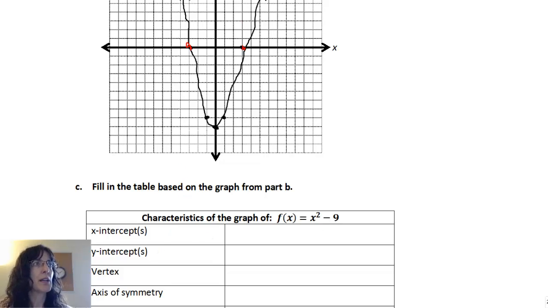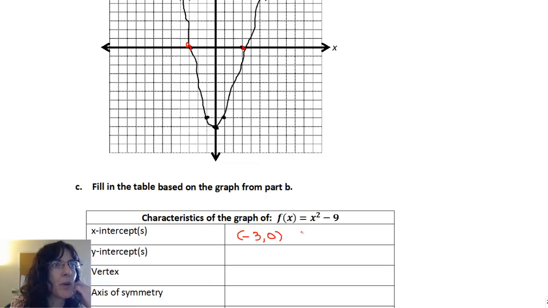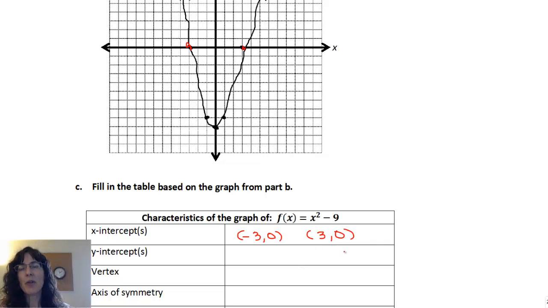So there are two x-intercepts for this graph, and they are ordered pairs, of course, and I have negative 3, comma 0, and positive 3, comma 0.